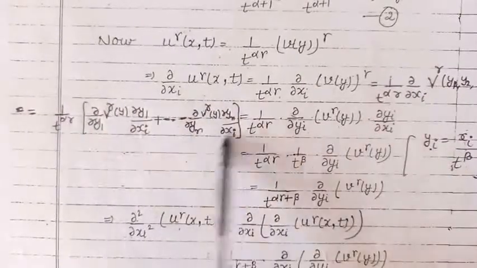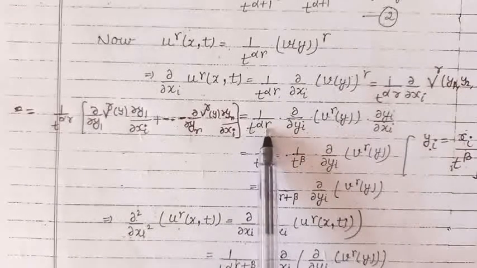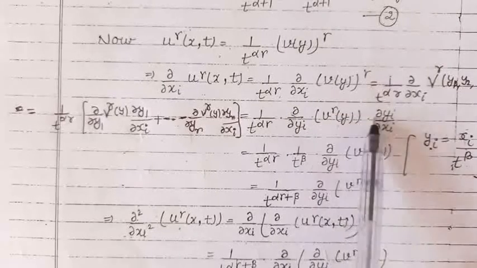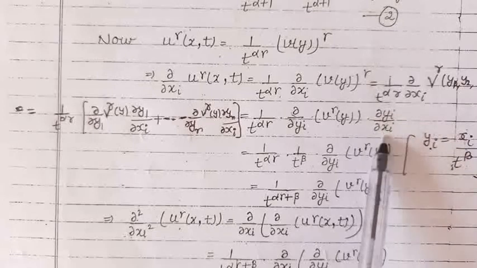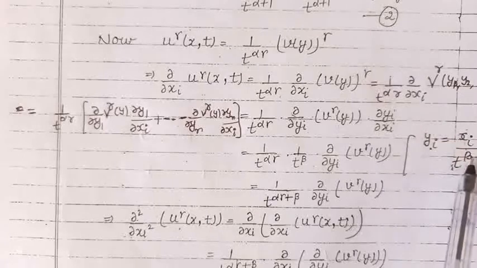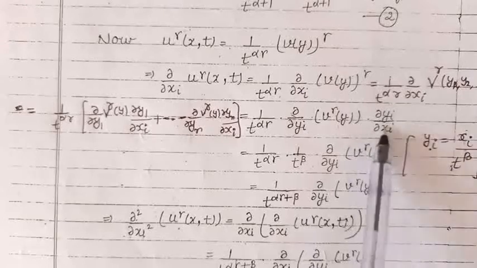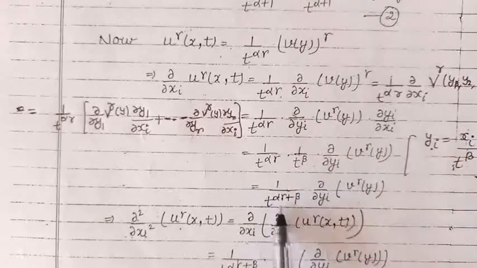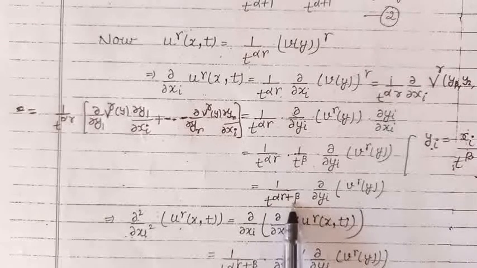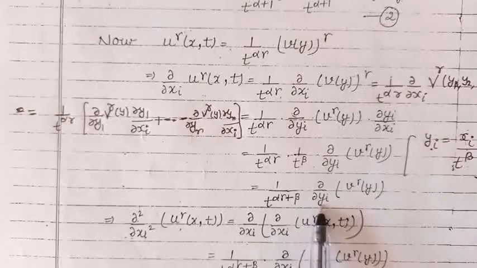So this expression becomes 1 upon t raised to the power alpha gamma into the partial derivative of v raised to the power gamma with respect to yi into the partial derivative of yi with respect to xi. The partial derivative of yi with respect to xi is 1 upon t raised to the power beta. So putting the value here, this becomes 1 upon t raised to the power alpha gamma plus beta into the partial derivative of v raised to the power gamma with respect to yi.